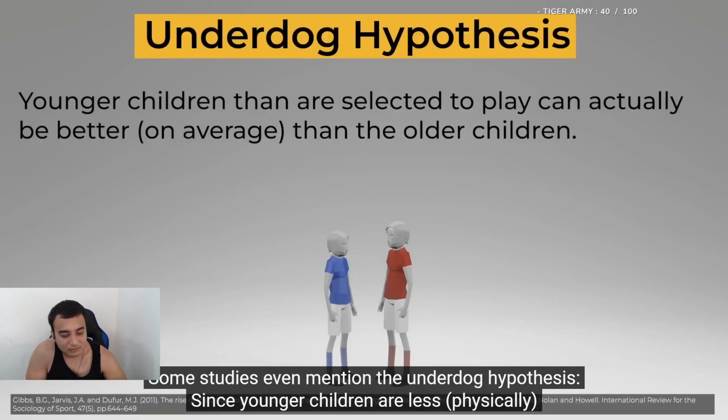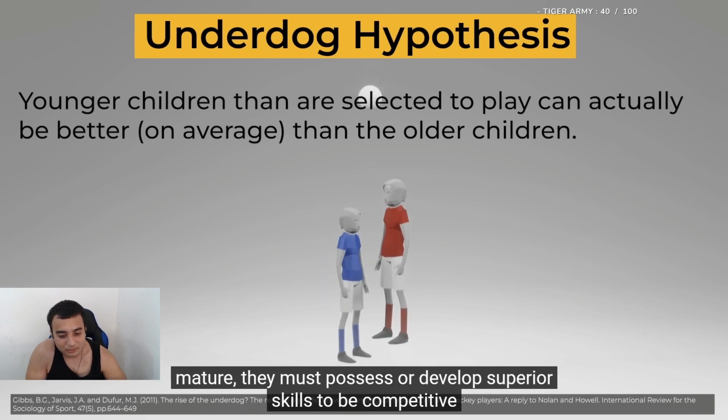Some studies even mention the underdog hypothesis. Since younger children are less physically mature, they must possess or develop superior skills to be competitive.